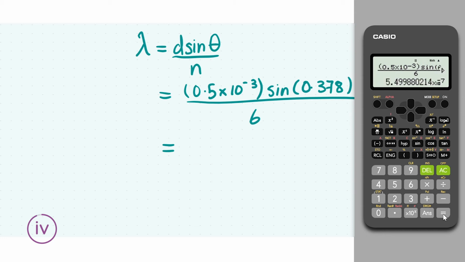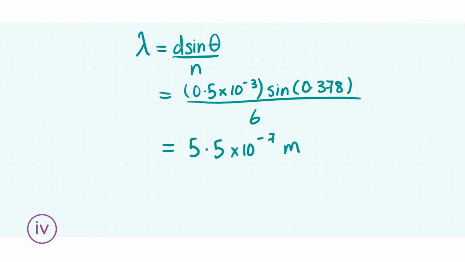Hit that equal sign, and we're going to get a wavelength of 5.499 times 10 to the power of minus 7, which we can round, and I'd encourage you to do so, to get our final wavelength as 5.5 times 10 to the power of minus 7 meters.